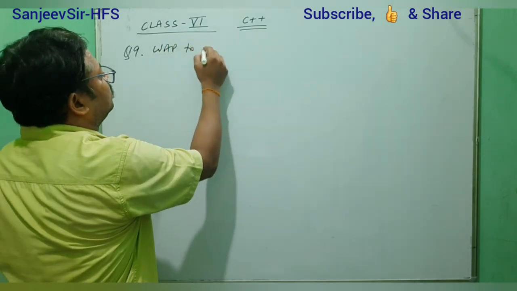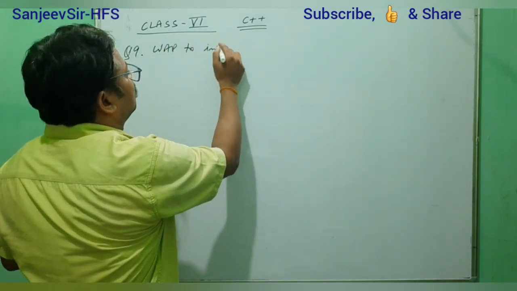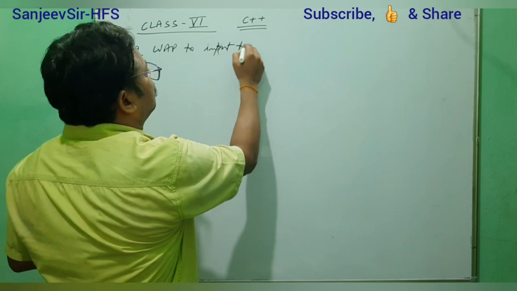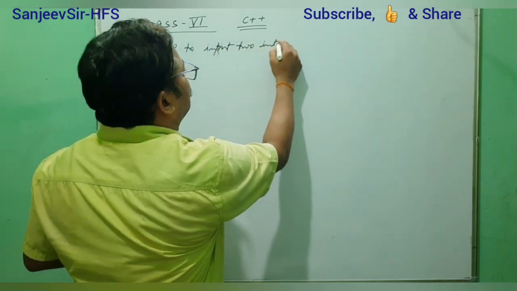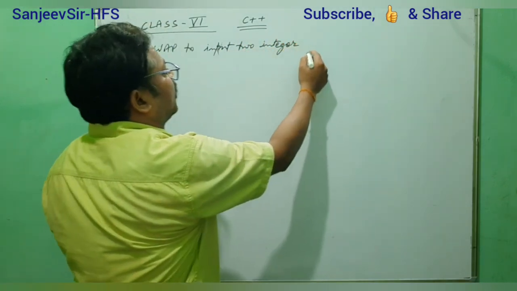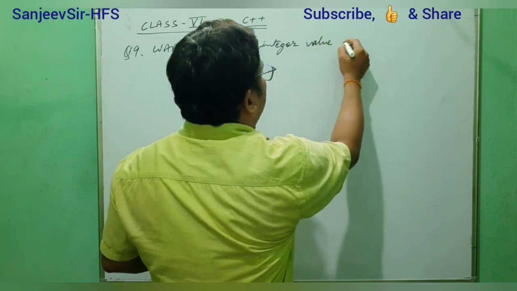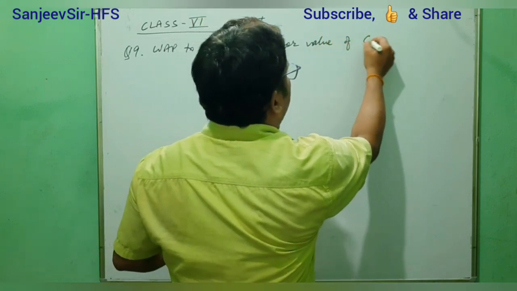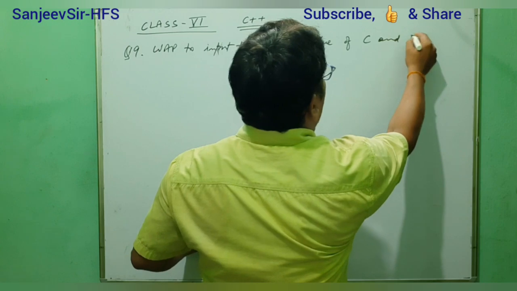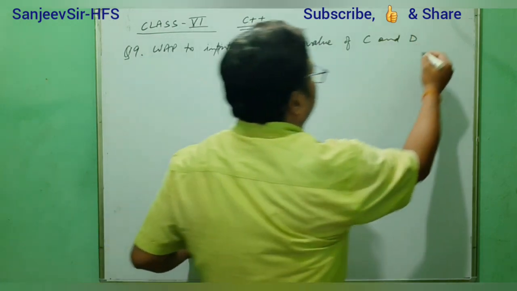We have to input integer values of C and D. Clear?